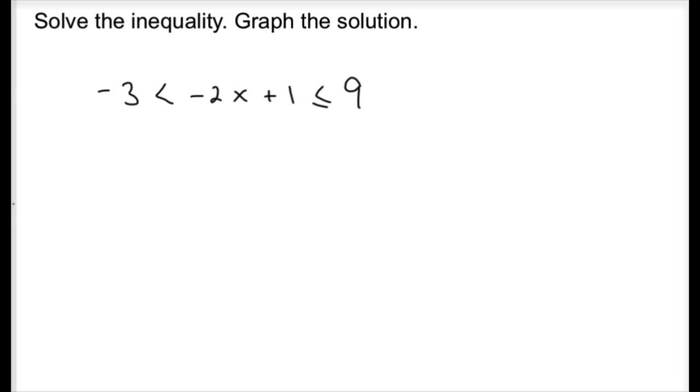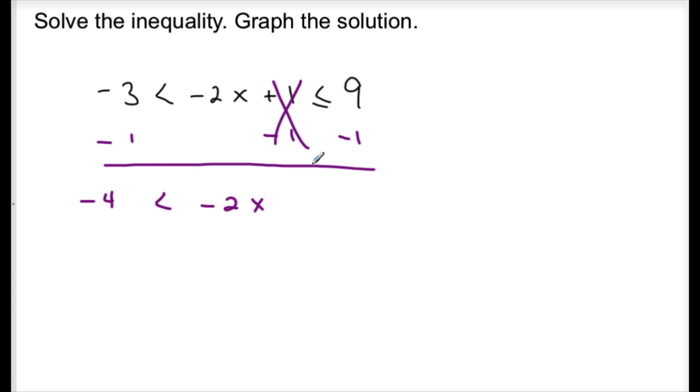Alright, next example: solve the inequality and graph the solution. Negative 3 is less than negative 2x plus 1, which is less than or equal to 9. I'm solving for x. What's my first step? I'm going to subtract 1 from both sides. So I get negative 4 is less than negative 2x, less than or equal to 9 minus 1, which is 8.